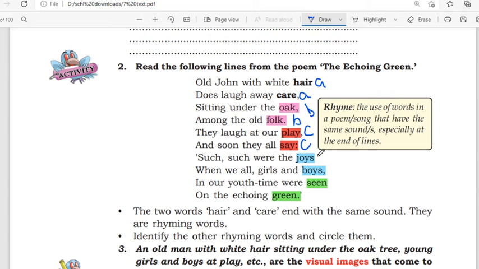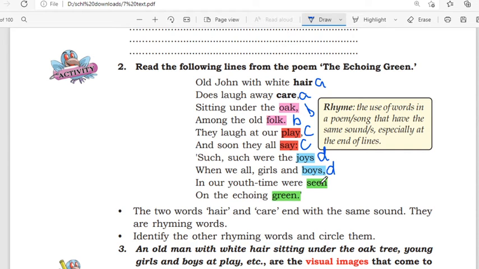And for here, joys, boys, we can select the next alphabet, because it sounds different from that of the others. So we can choose the next alphabet for this line. Then in the 8th line, it ends with the word boys, which sounds similar to that of the previous line. So we can repeat the code D here.